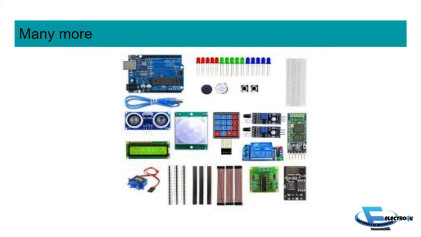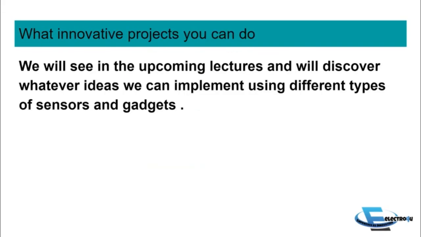There are many subparts, a lot of sensors out there that you can use to build your own project. While learning, you will get to know each and every sensor, and thus you will proceed towards your project. And also you can discover what innovative projects you can do while learning each and every sensor.